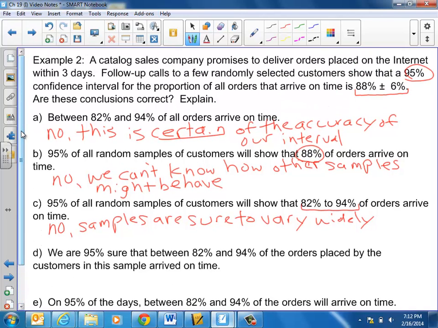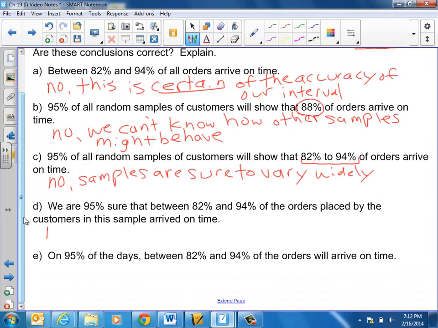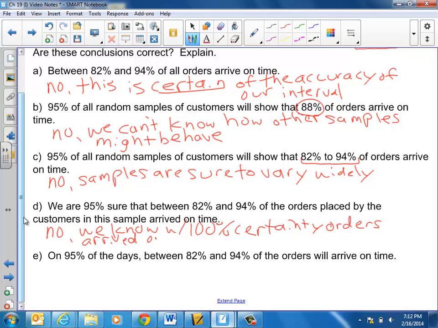We know with 100% certainty that 88% of the orders arrived on time. So, no, we know with 100% certainty that orders arrived on time 88% of the time for 88% of the customers.